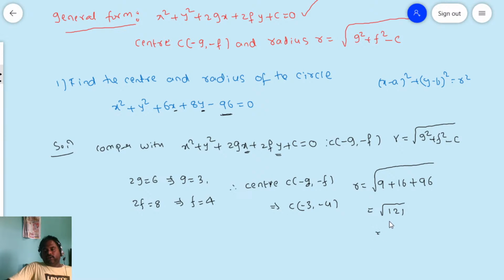Hence r is equal to the square root of 11 square. You can write this as 11 square, the square and root get cancelled. Therefore you will have 11 as the radius. Hence, the center is minus 3 comma minus 4 and the radius r is equal to 11.